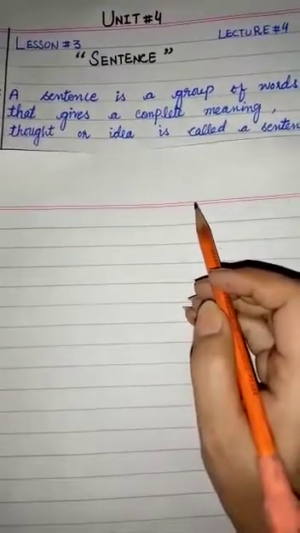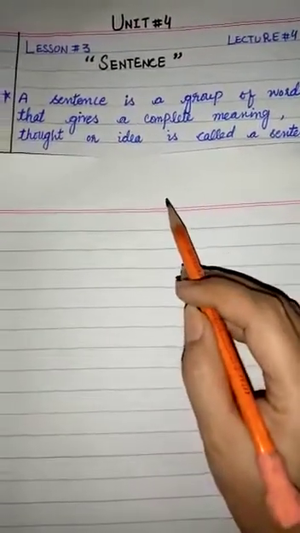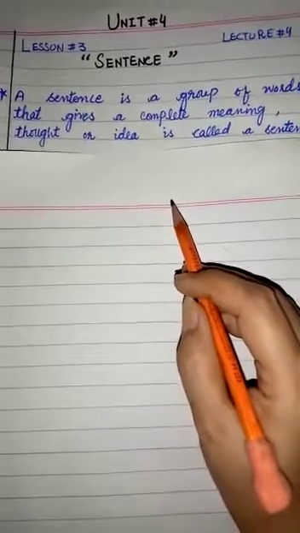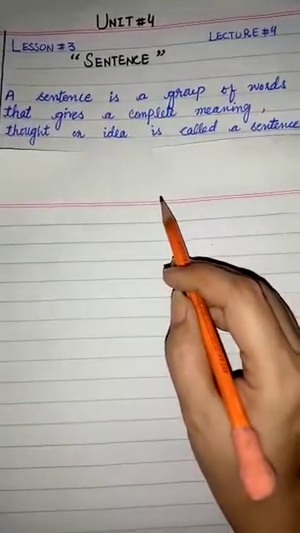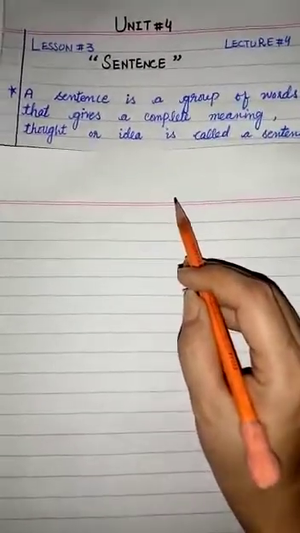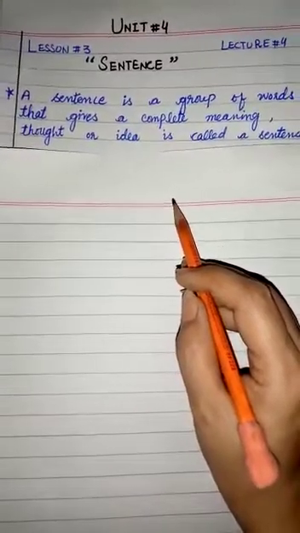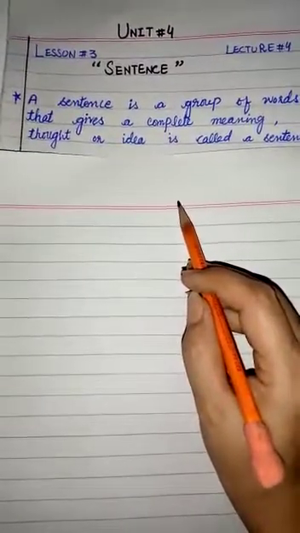A lone word cannot be a sentence. It must have a subject, a verb and an object. Then it will be called a sentence.